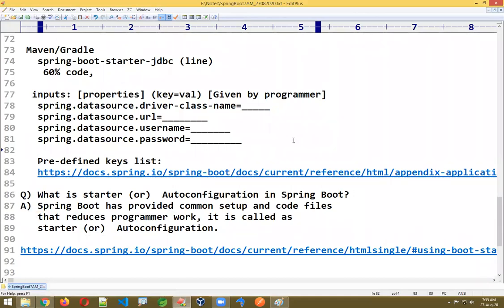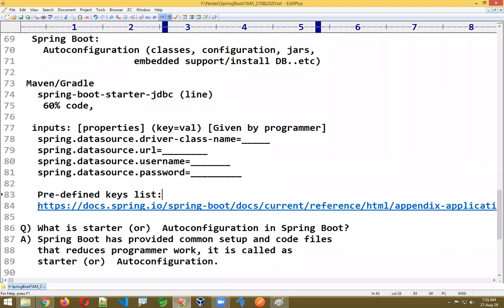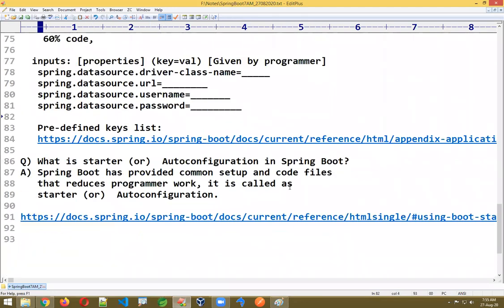There we have to see the concept of loading properties and configuration properties. We have to see some concepts there, then you will understand. As of now, just follow my instructions like this. Inputs you have to provide with fixed keys. Values change based on the database, but keys are fixed. Those are called predefined keys. You want to see all predefined keys? Just take this link and paste it. You'll get the complete predefined keys here.